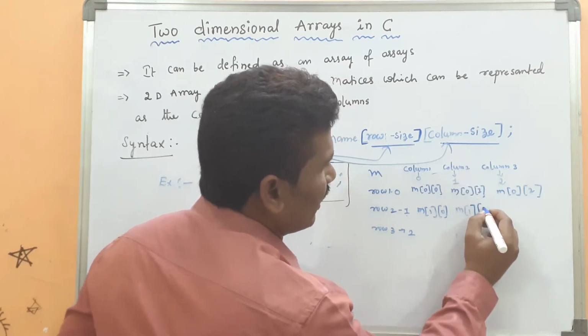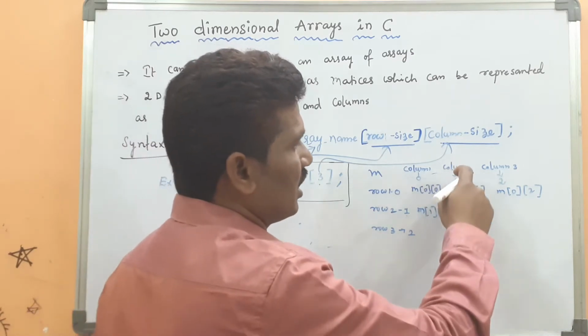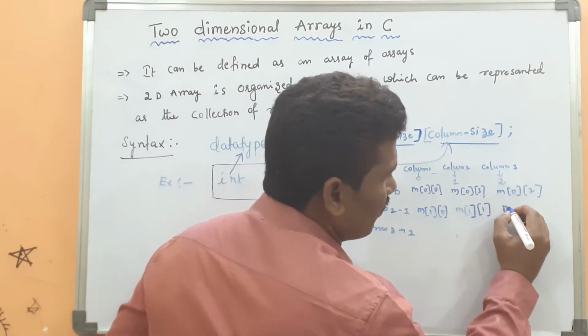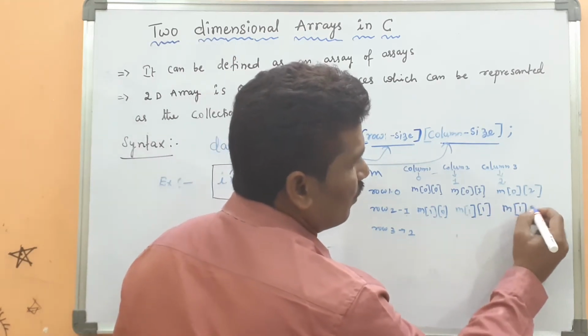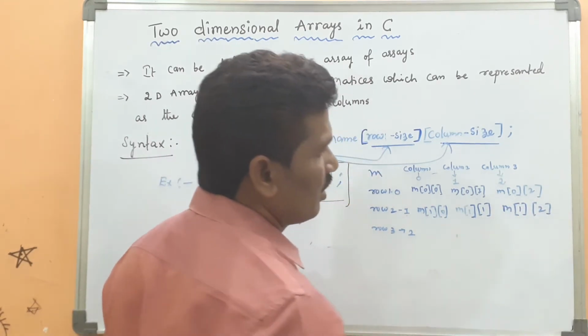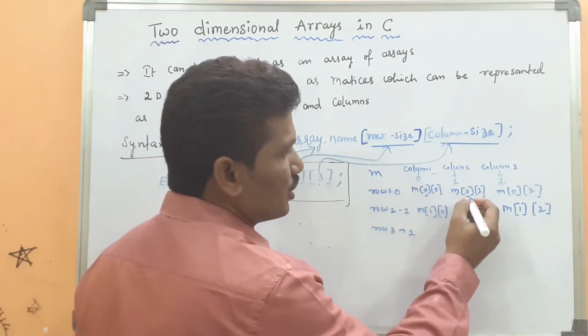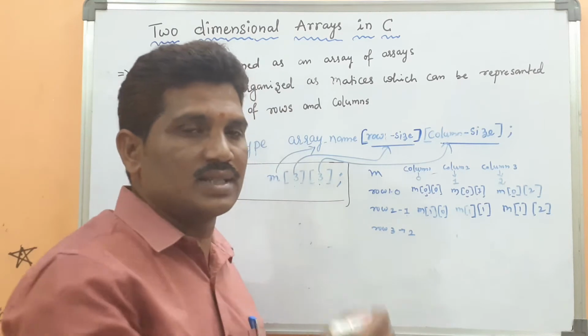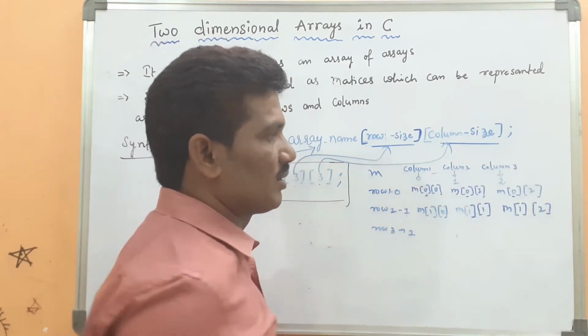Here, what is called 1. Here the row size is 1 and the column size is 1. Here M of 1 of 2. Please observe that this is 0, 0, 0. This is 0, but the column size can be varied: the 0th column, first column, second column.